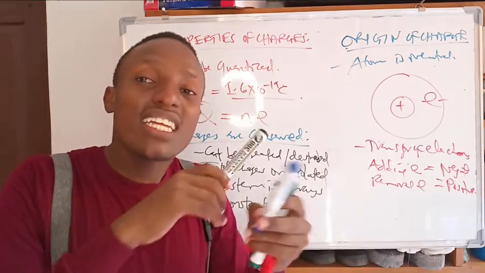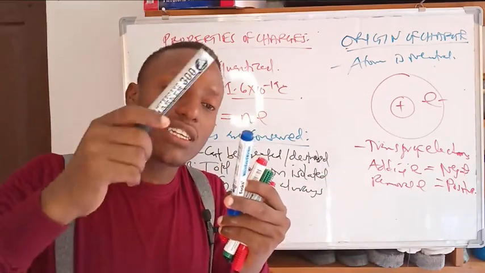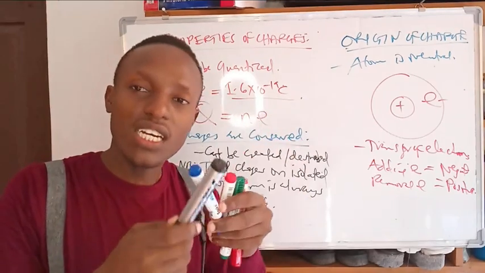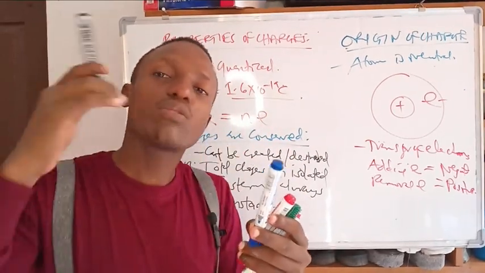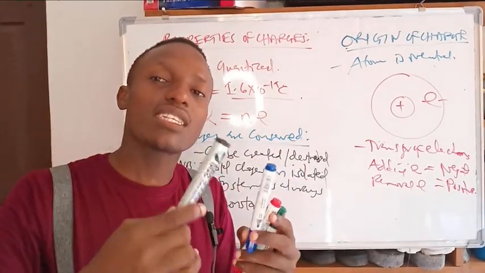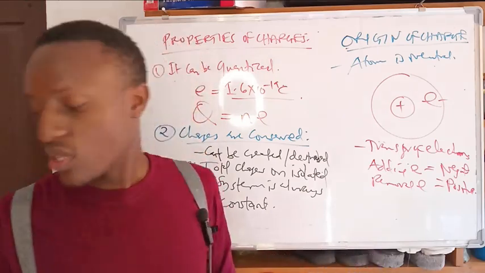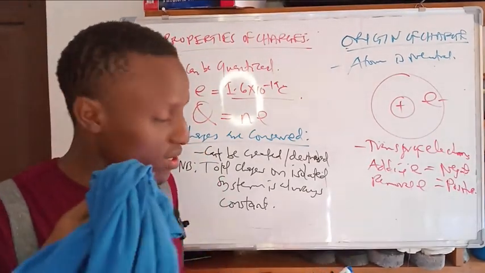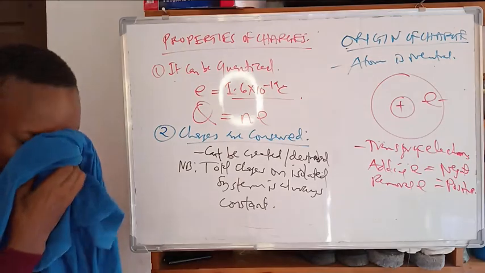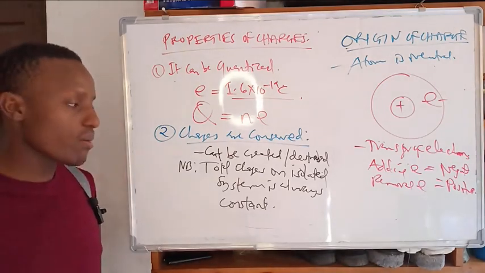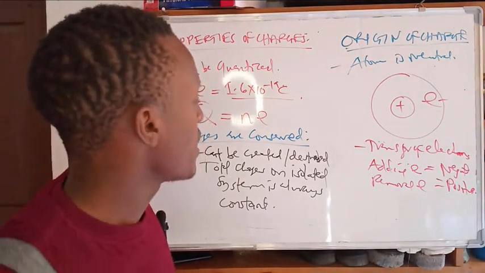It doesn't matter even if charges transfer from here to here. When you sum up the total charge, you must get the constant number. That's why we say the charges are conserved. The total amount of charge always remains the same.